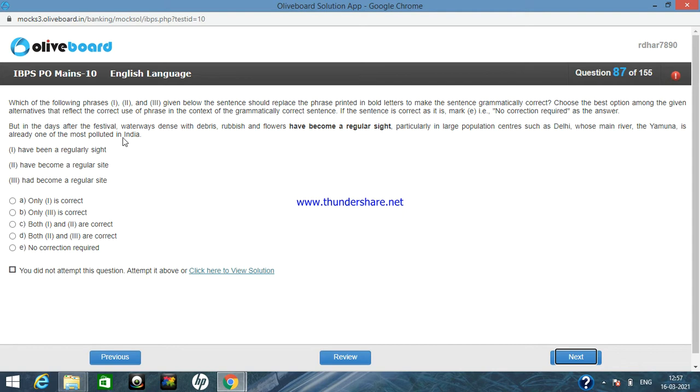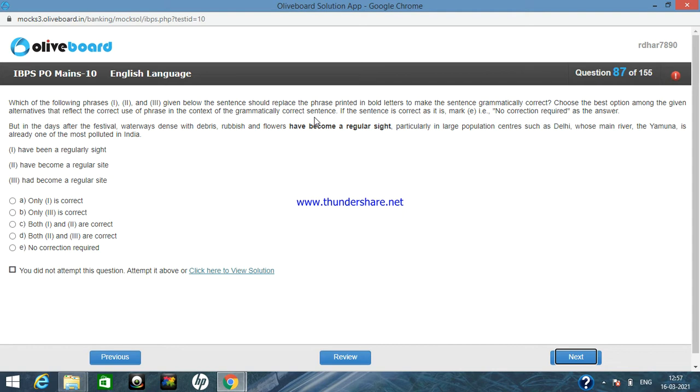Obviously after any festival in India, waterways become very filthy, with rubbish and flowers. So waterways is the subject here, and have is true. There is no doubt that have is true because waterways is the subject. Have become is also true. A is an indefinite article.